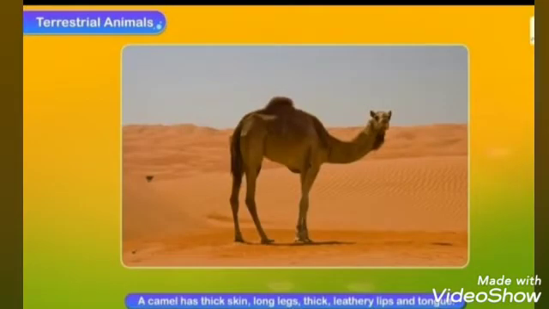A camel lives in a hot, dry desert. It has a thick skin. Its long legs keep the body away from the hot sand. Its thick, leathery lips and tongue help it to eat thorny bushes found in the desert. Its hump is like a backpack where it stores up food as fat. This fat is used by the camel when it does not get any food and water for many days. That is, a camel can survive without food and water for several days.